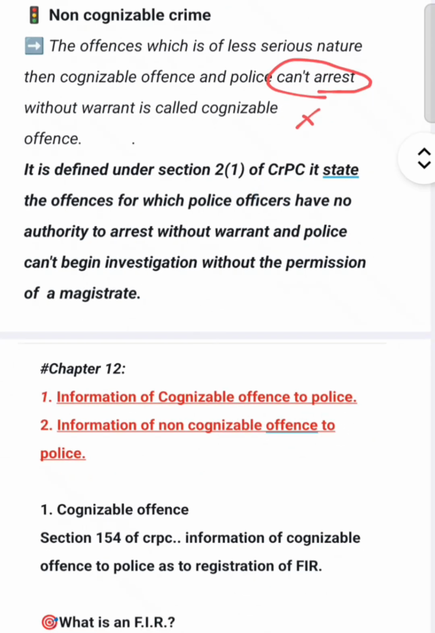It is defined under section 2(l) of CRPC, which says the offences for which a police officer has no authority to arrest. No authority to arrest means police can't arrest without warrant, and police can't begin investigation without the permission of a magistrate.